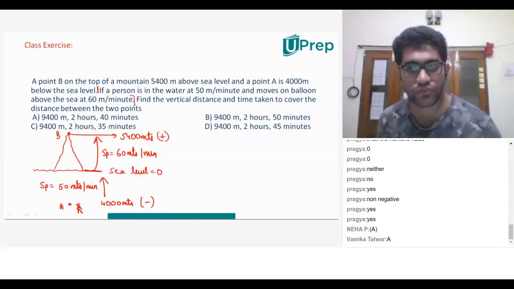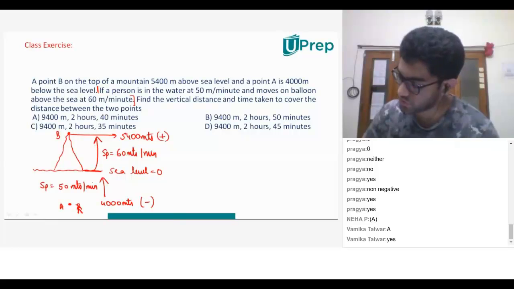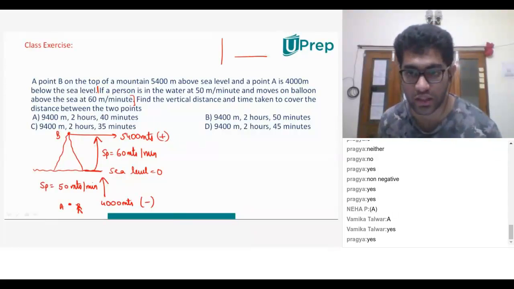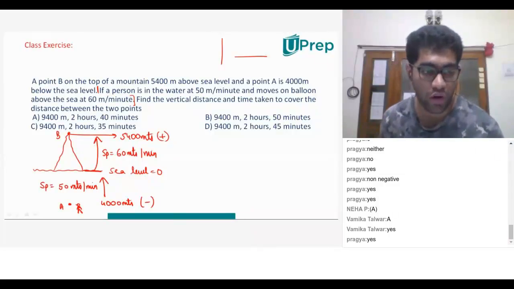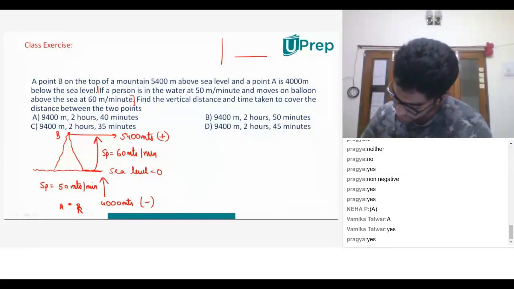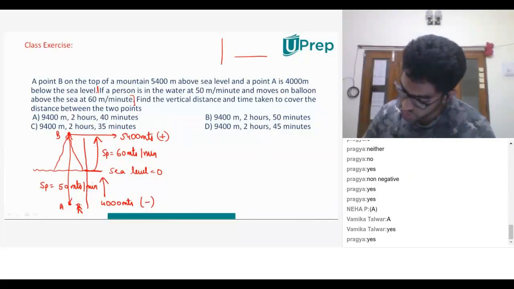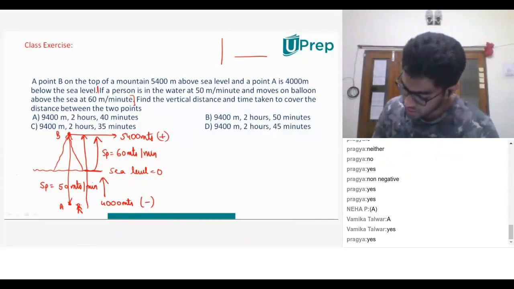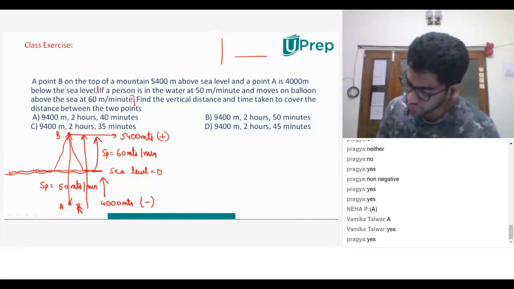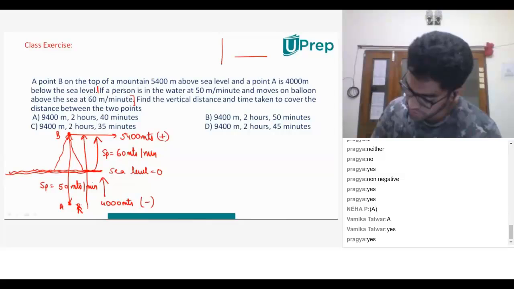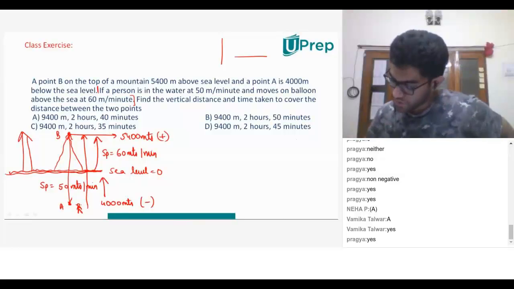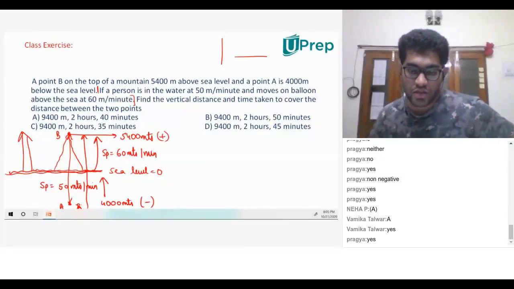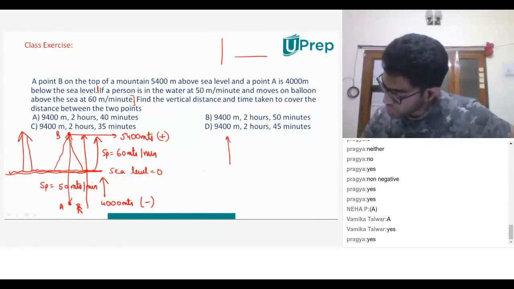Now, what does he say? He says, find the vertical distance. This is vertical, this is horizontal. Find the vertical distance and the time taken to cover the distance between the 2 points. What is the vertical distance he's talking about? This B to A. He started here. This man has to go to the top of the mountain. Till here, he moves at the speed of 50 meters per minute. From here, he moves at the speed of 60 meters per minute. This is the question.